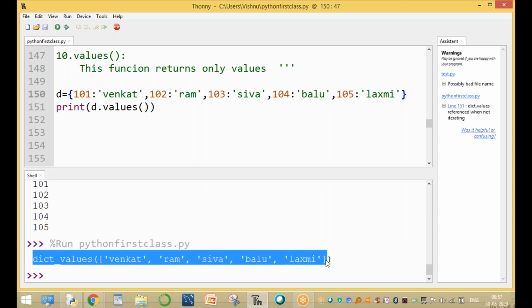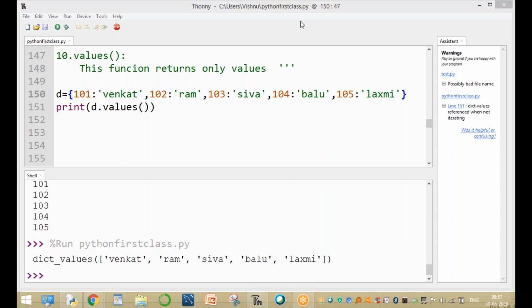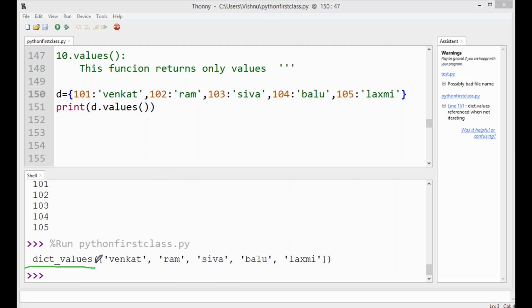Only values. In this dictionary, values only. Please observe this. This is the first value, second value, third value, fourth value and fifth value. Based on the condition, we can return the values only.